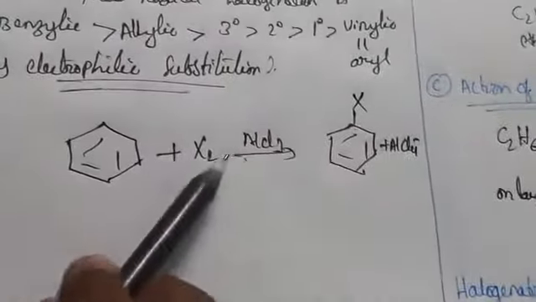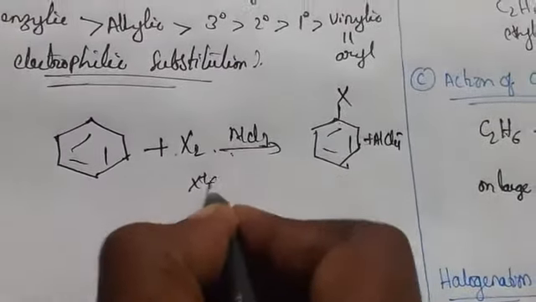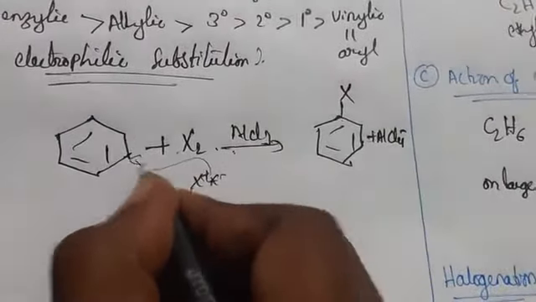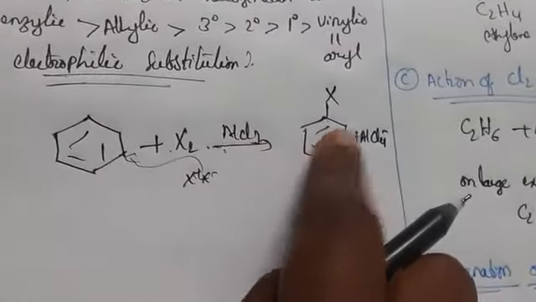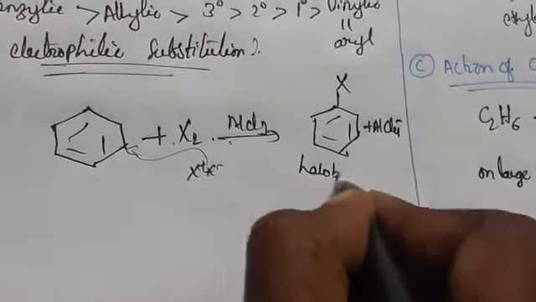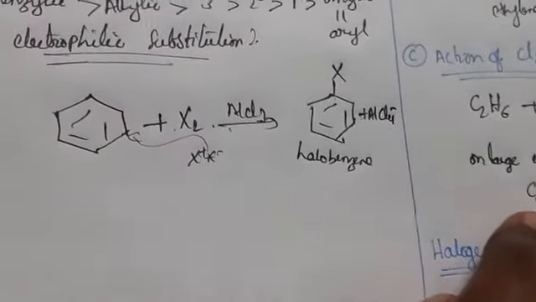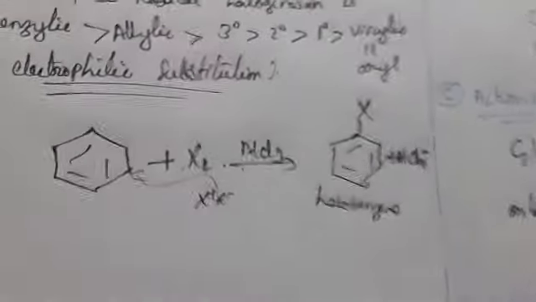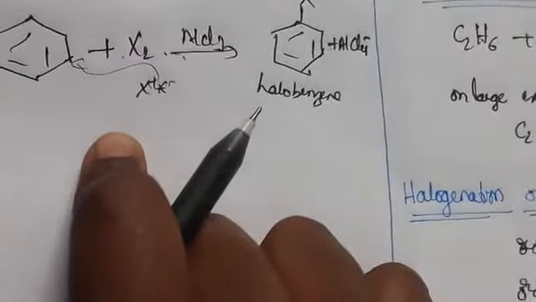The electrophile, X plus from X2, comes and adds to the benzene ring in the presence of AlCl3. Halobenzene forms, with AlCl4 minus as a side product. So this is also an electrophilic substitution reaction, generally for aromatic compounds.